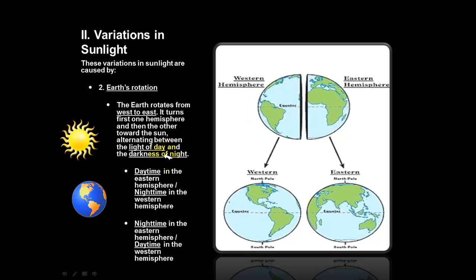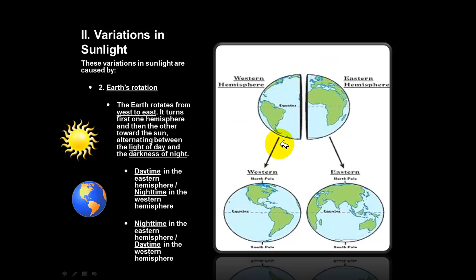So daytime in the eastern hemisphere is nighttime in the western hemisphere. The times in the different hemispheres are switched, all right? And so nighttime in the eastern hemisphere is daytime in the western hemisphere. This graphic kind of illustrates it a little bit.